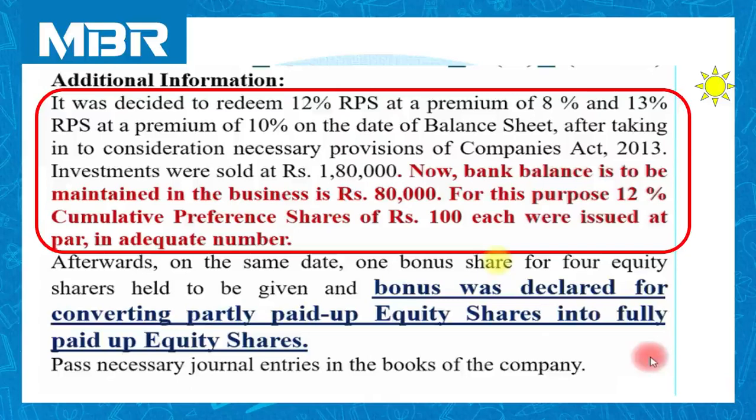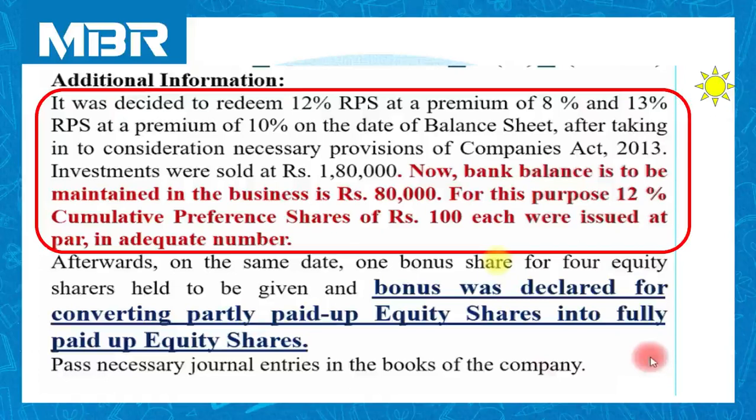Now, bank balance to be maintained in the business is rupees 80,000. With this particular line, the examiner has provided information regarding closing bank balance. We want to keep 80,000 rupees in the bank account at the end of the process of redemption.